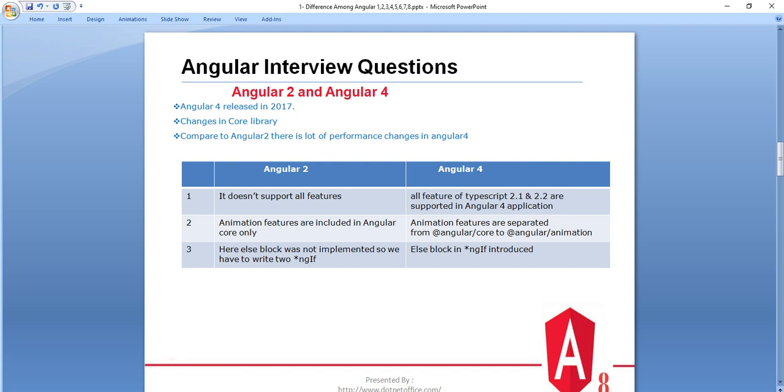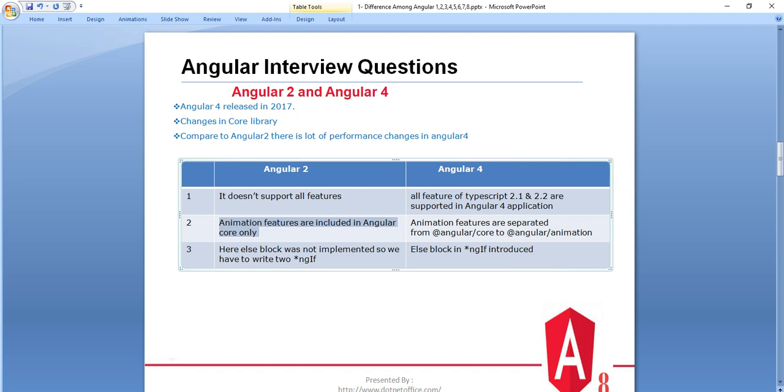So basically Angular 4 was released in 2017, and the major changes were in the core library. Compared to Angular 2, there are a lot of performance changes in Angular 4, and some common changes. Angular 4 supports all the features from TypeScript 2.1 and 2.2, but Angular 2 doesn't support all those features. And in Angular 4, for the animation features, they have created a new library called Angular Animation, but earlier it was only in the core library.